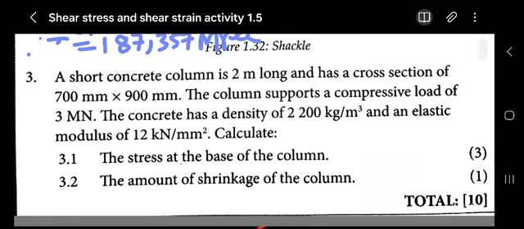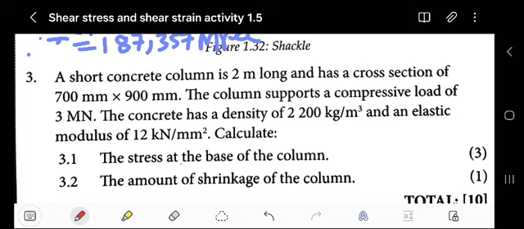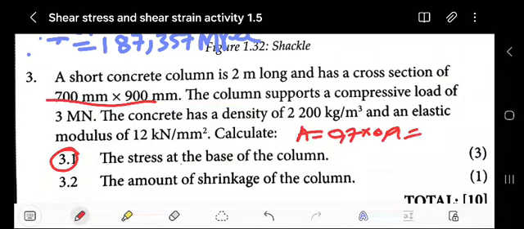The area we are given is 0.7 times 0.9, which will give us 0.63 meter squared. This is our area.